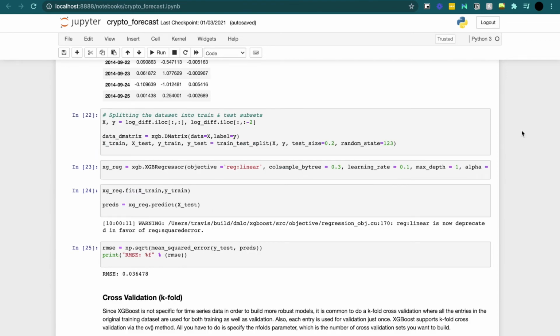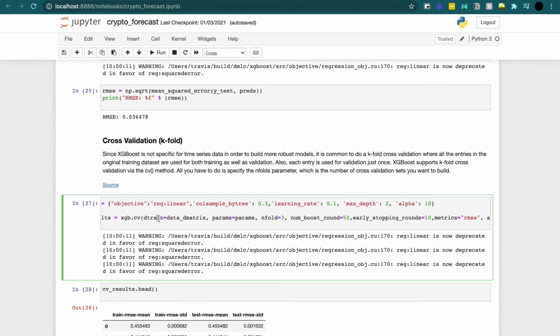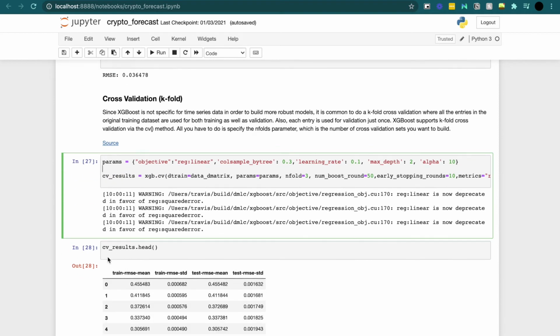XGBoost is not specific to time series. In order to build more robust models, it is common to do a k-fold cross-validation, where all the entries in the original training dataset can be used for both training as well as testing, and each entry is used for validation just once. XGBoost supports this k-fold cross-validation using a method called CV, and we can tune it with specific parameters. More information can be found here, but it can be implemented simply.